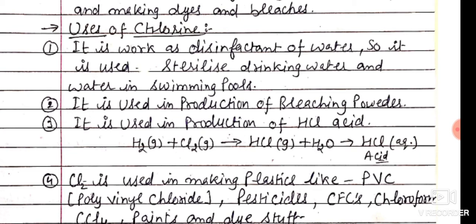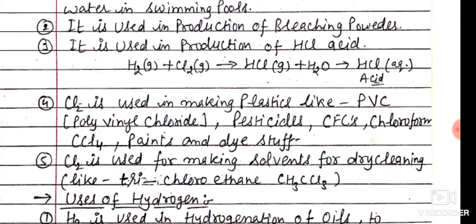When hydrogen gas and chlorine gas combine, they form hydrogen chloride gas, and when the hydrogen chloride gas passes through water, it forms hydrochloric acid. Chlorine is used in making plastics like PVC, that is polyvinyl chloride. It is also used for pesticides, chlorofluorocarbons, chloroform, carbon tetrachloride (CCl4), paints, dyes, etc. Where is chloroform used? Chloroform, CHCl3, is used in the dry cleaning industry.